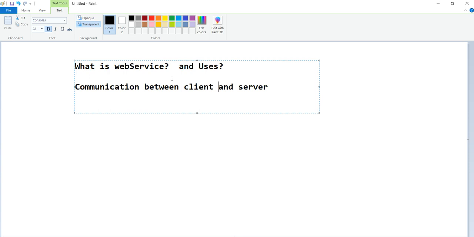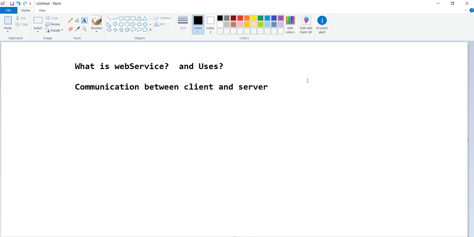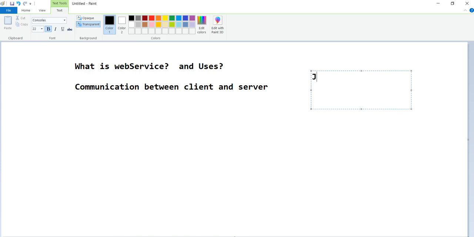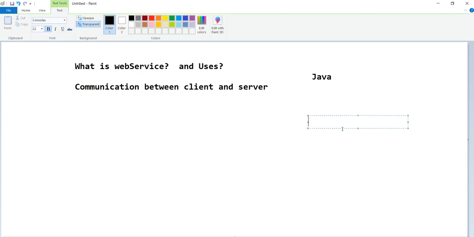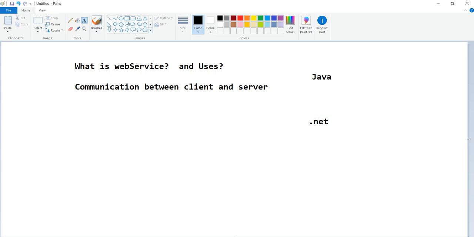See here, simple example. My Android application is built with Java. This is our Android application. Let us consider that the Amazon web application is built with .NET. Then how is this communicating? See here, this is our Android application, this is the web application. If it is a web application, how is this Android application communicating?